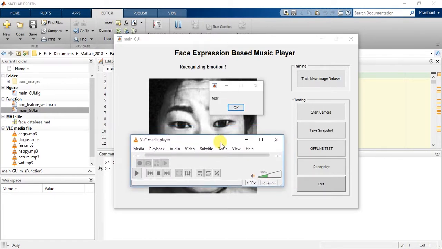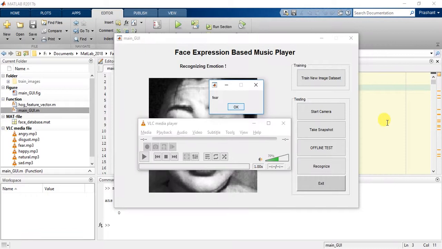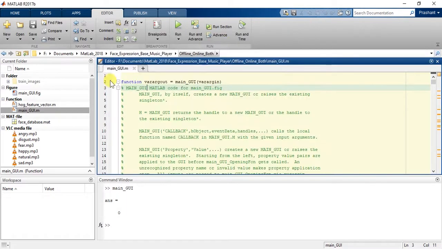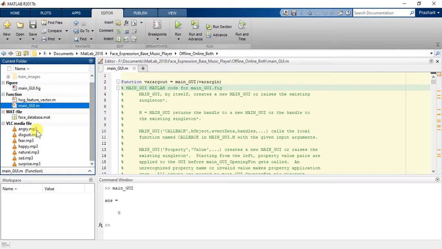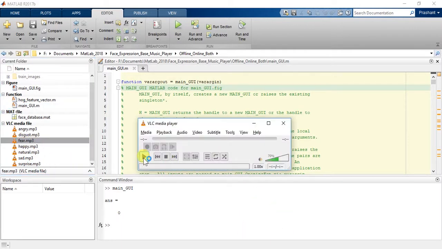You can put any mp3 file. If you want to change the mp3 file that will be played when this fear expression or any other expression is recognized, you can change the mp3 file that is already here and rename it with the expression name. Right now we have an mp3 file like this, fear.